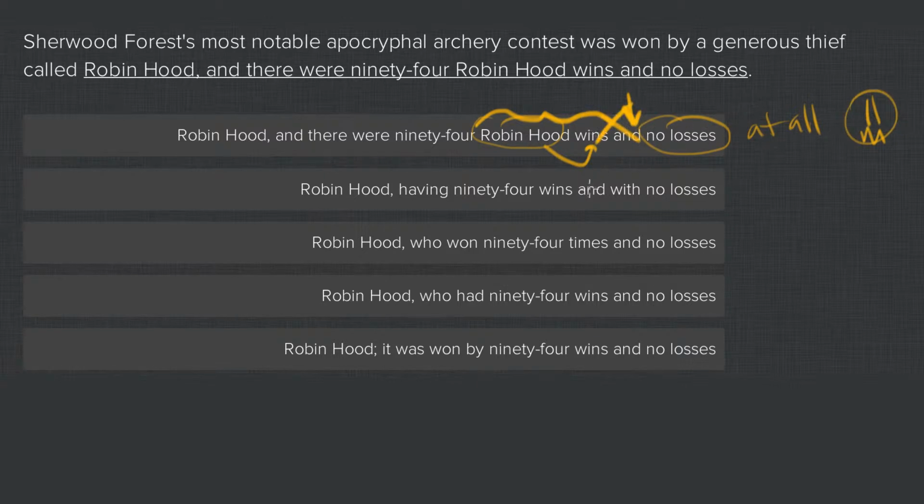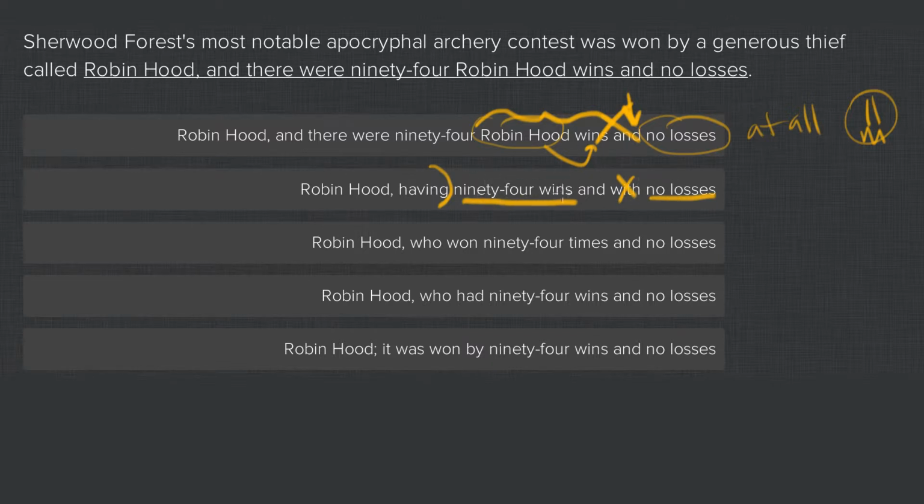The second one has more of a vanilla parallelism error. We have 94, having is the last word before parallelism. We have 94 wins and no losses is what we should have. The word "with" breaks the parallelism. You want to have two things compared with the same structure.